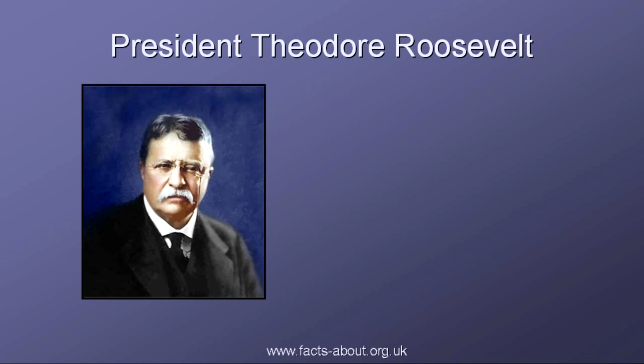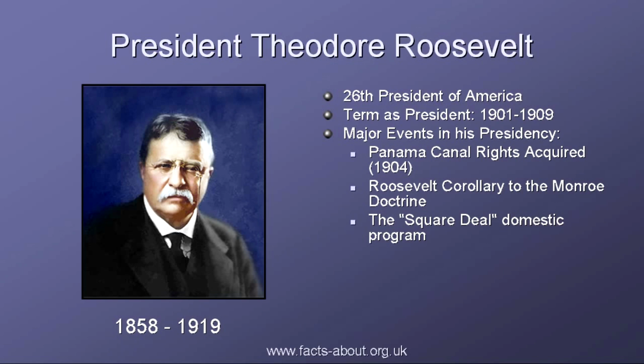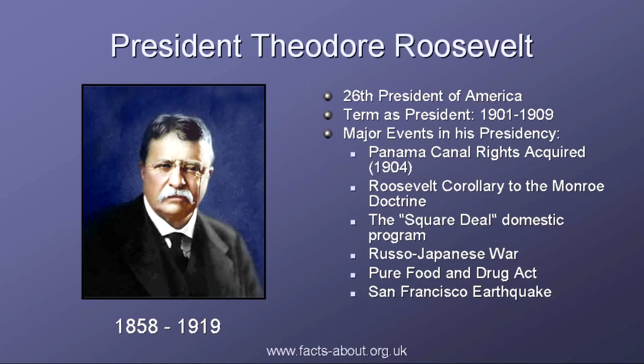Theodore Roosevelt was the 26th President of America and the first president to visit a foreign country while in office. He is famous for many accomplishments, including the building of the Panama Canal, creating the national parks, and cracking down on business monopolies. His term in office was from 1901 to 1909.